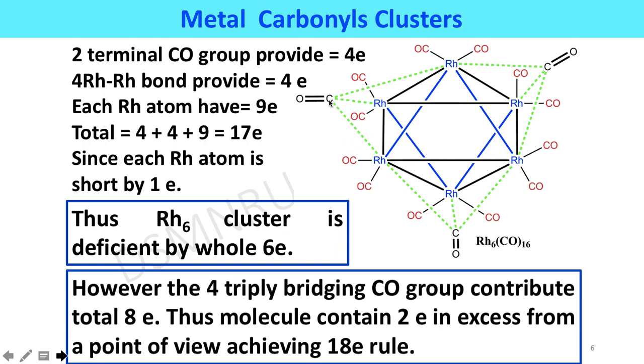However, the 4 triply bridged carbonyl groups, which we are showing in green color, are bonded with 3 rhodium centers and contribute a total of 8 electrons. Thus the molecule contains 2 electrons in excess from the point of view of achieving the 18 electron rule. Here one triply bridging carbonyl group can probably be placed like here. We are not showing it for more clarity of this figure.